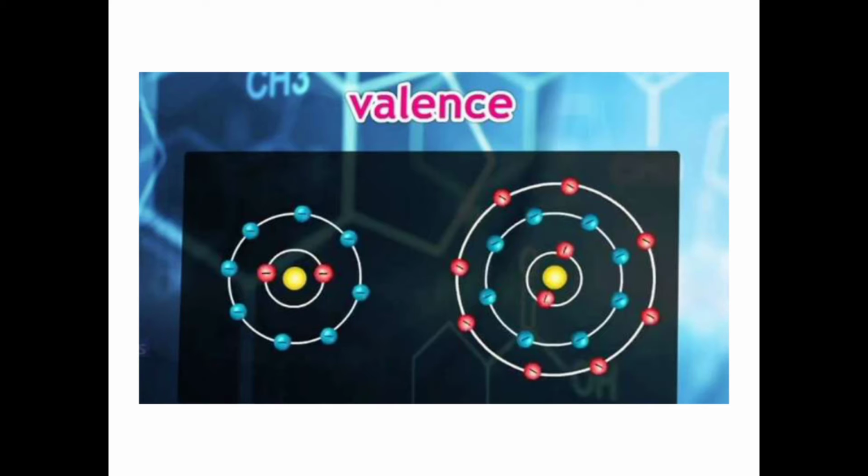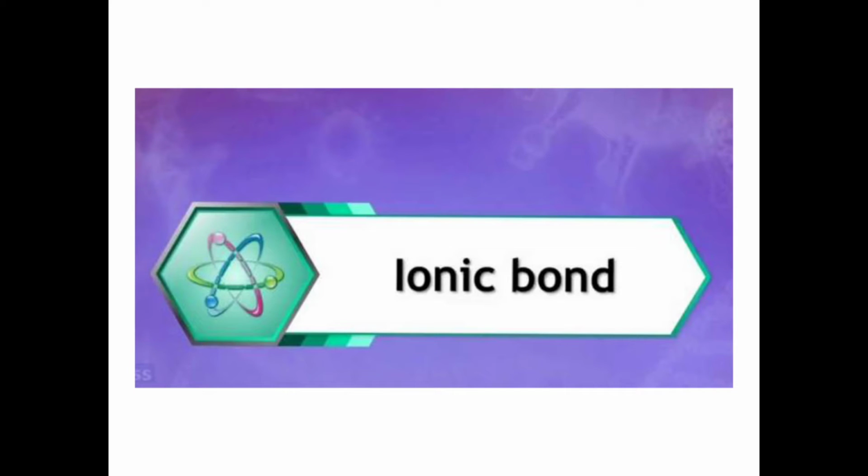So see here in the first orbit two electrons are there in both, and the second one is having the 8 electrons, correct? So this is how the atom wanted to be. See here third orbit is there, that also has got the 8 electrons. So all the atoms wanted to have the octet state. 8 electrons in the outermost orbit is called the octet. So if something is less, then they will try to do it.